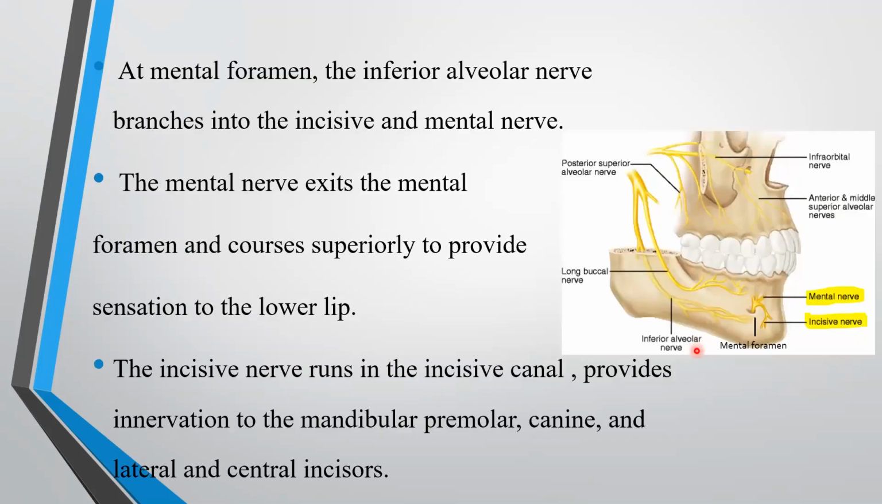At the mental foramen, the inferior alveolar nerve branches into the incisive and mental nerve. The mental nerve exits the mental foramen and courses superiorly to provide sensation to the lower lip. The incisive nerve runs in the incisive canal, provides innervation to the mandibular premolar, canine, and lateral and central incisors.